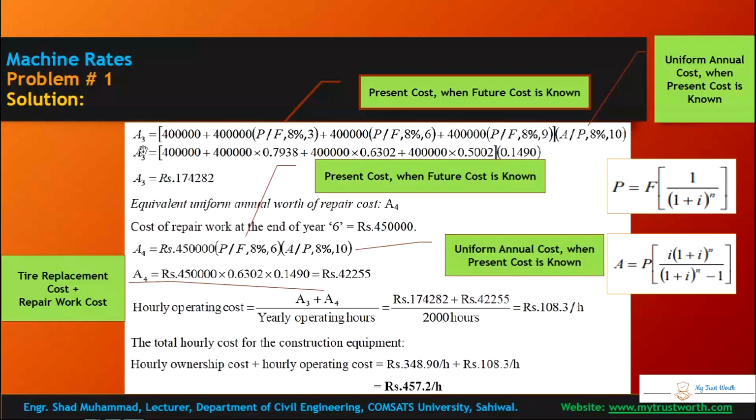A3 is for tires, uniform annual rate. So original set of the tires plus 1, 2, 3 replacements, where the future cost is known and we want to find the present cost. So put values in this formula, for 3 years, 6 years and 9 years. At the end of 9 years, 6 years and 3 years you need to replace, and add that with the original set of the tires.